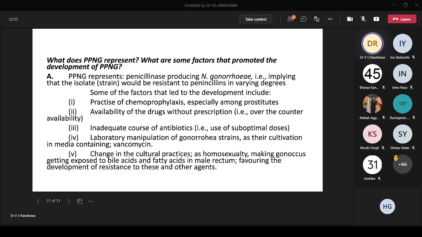In the lab, the strain gets exposed to vancomycin, and changes in cultural practices like homosexuality make the gonococcus exposed to bile acids and fatty acids. In the male rectum, it's getting exposed to many of these agents.